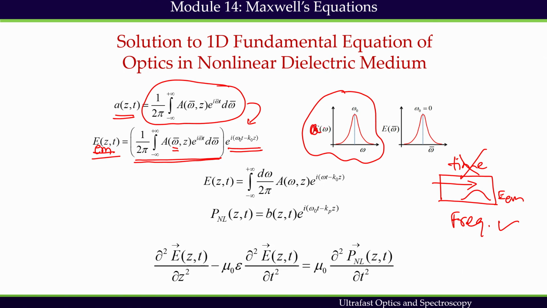This A omega is centered at omega naught, that we know. So, if we make it centered at omega naught, then I can define omega bar, a new variable, which is nothing but omega minus omega naught.